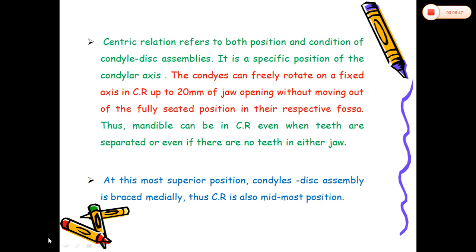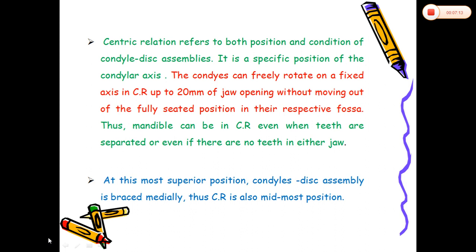Centric relation refers to both position and condition of condyle disc assemblies. It is a specific position of the condylar axis. In this position, the condyles can freely rotate on a fixed axis up to 20 mm of jaw opening without moving out of the fully seated position in their respective fossa.